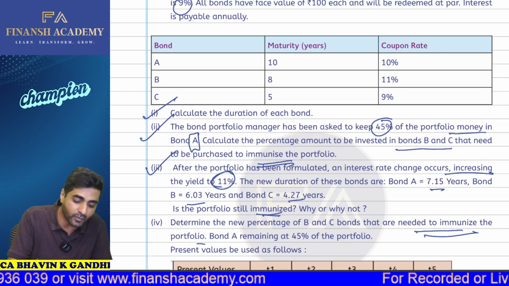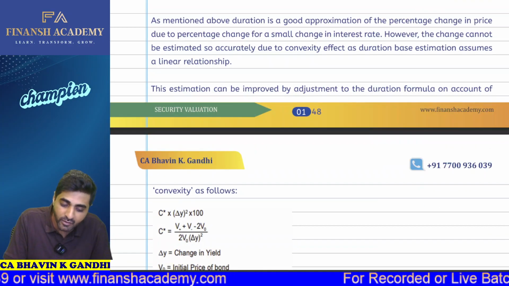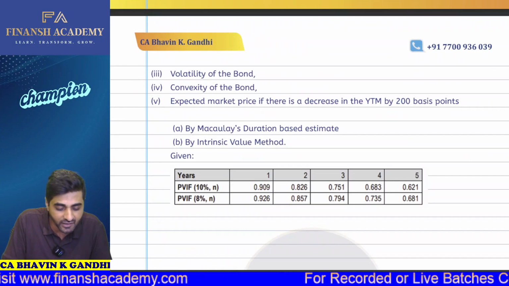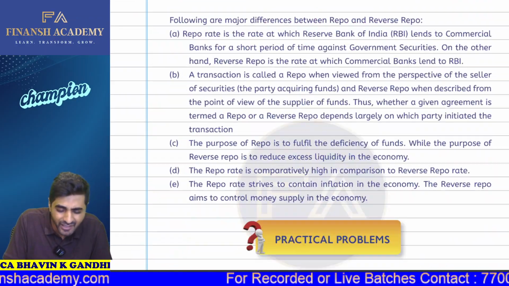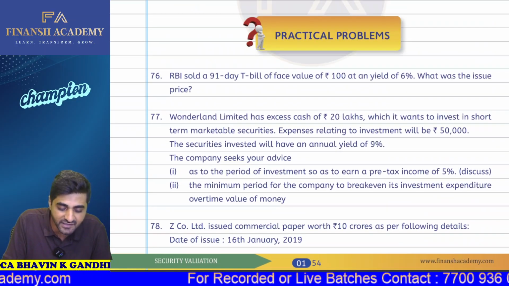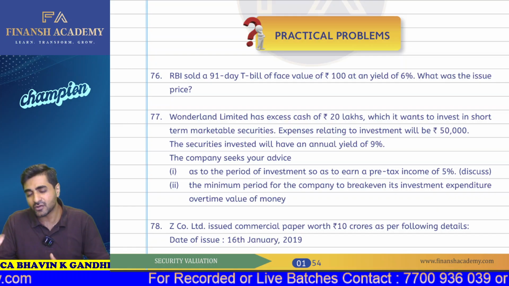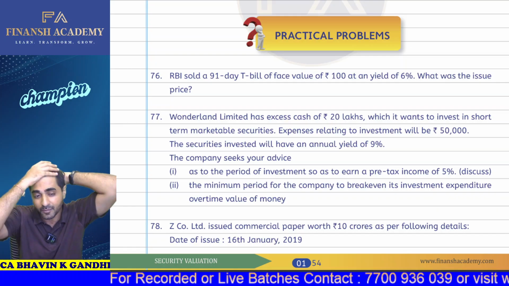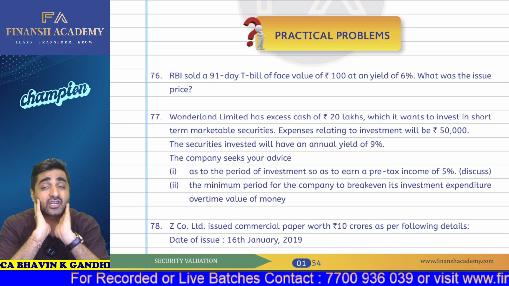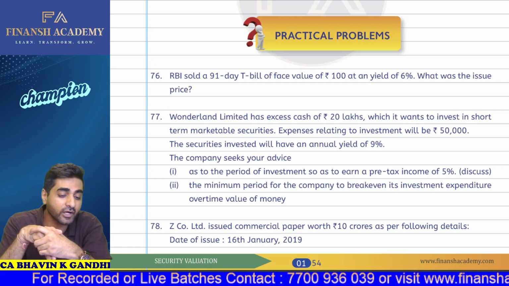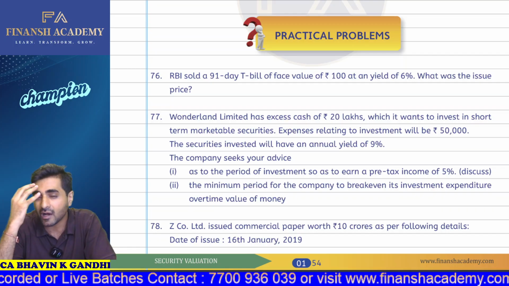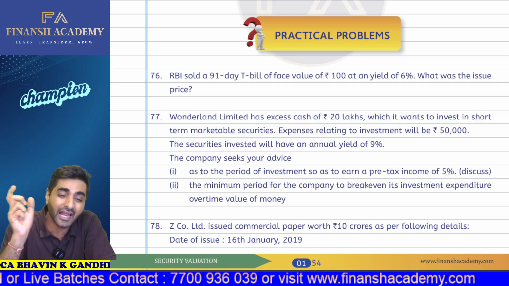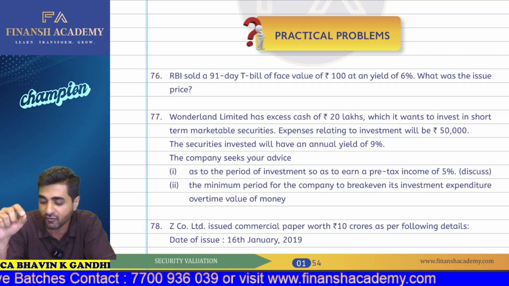Now let us start with this. Now immunization, I think, can be done very thoroughly. Now we'll be starting with money market instruments. So money market instruments have different types of investments available. It can deal with your commercial papers, corporate bonds, treasury bills, and here we are required to calculate what can be your investment tenure, or how the yield can be calculated, what will be your annualized yields, and all these things will be forming part here.